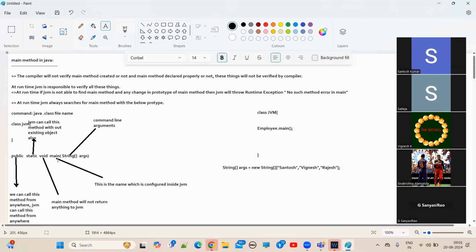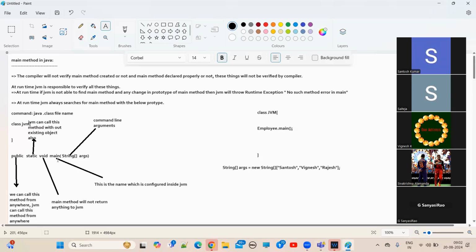JVM. Does the JVM have an object of your class? No, no, no. If the JVM doesn't have an object of your class, then how can the JVM call your main method? Understand? That's why we need to keep it static. You have to explain it like this.